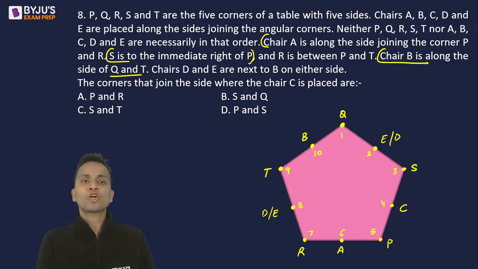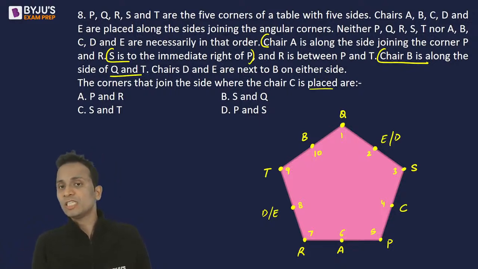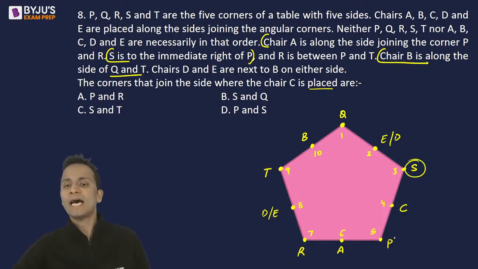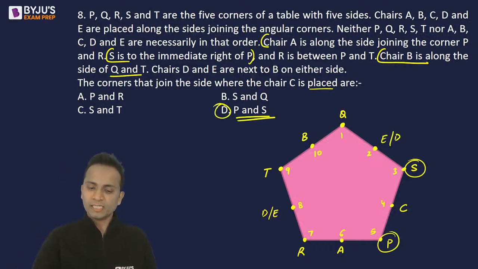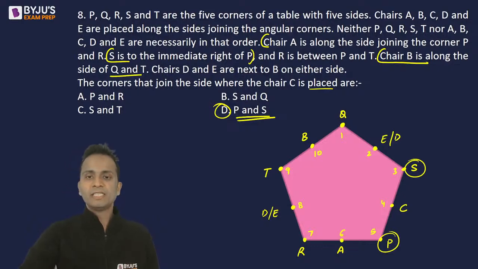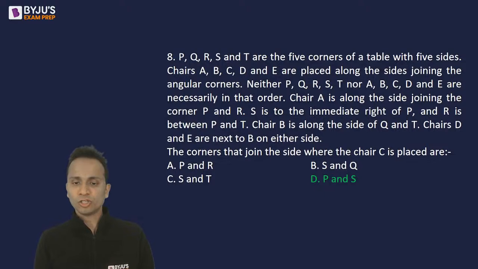Now the question is, the corners that join the side where chair C is placed. So the corners around C are to be determined. So these are S and P. So S and P, that is option D, is the correct answer of question number 8. Question number 8, option D, P and S.